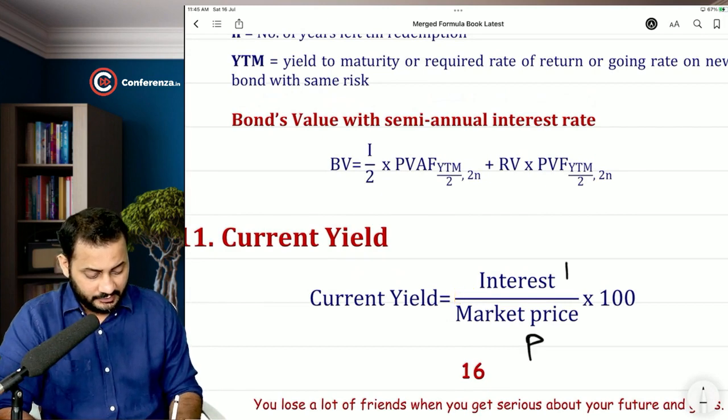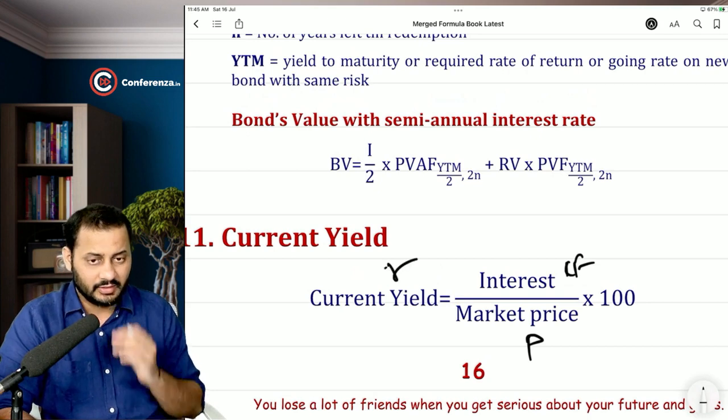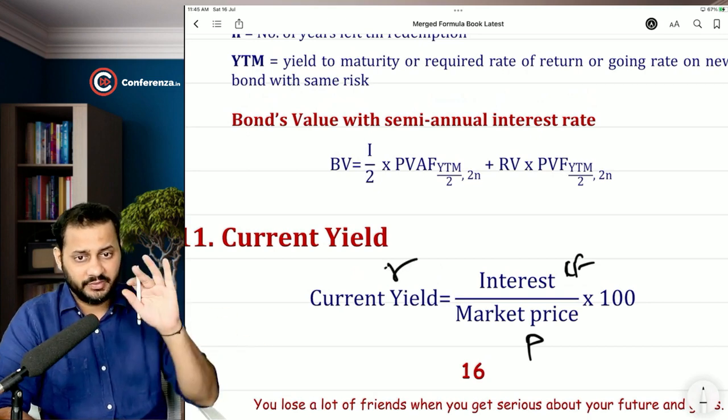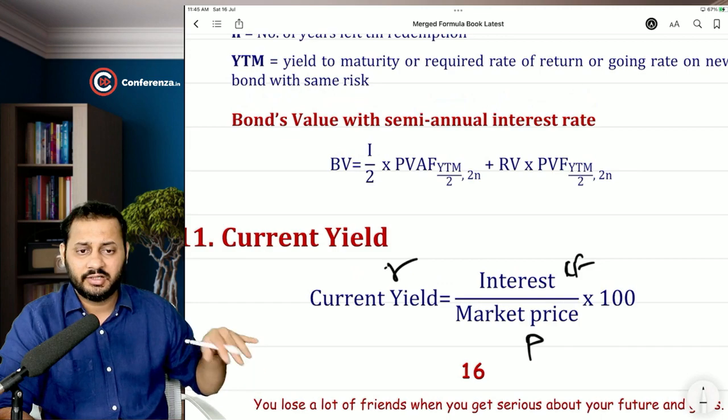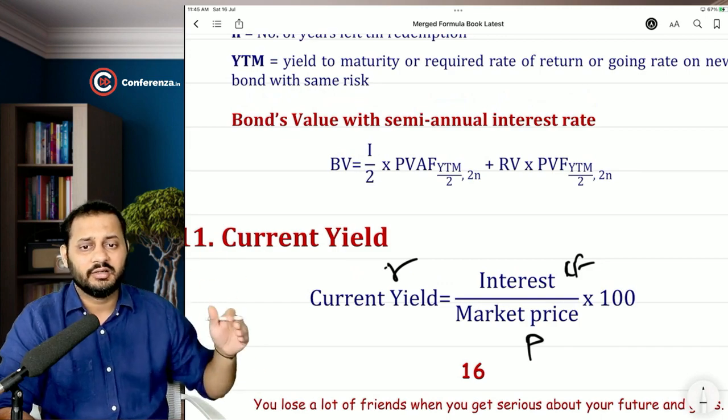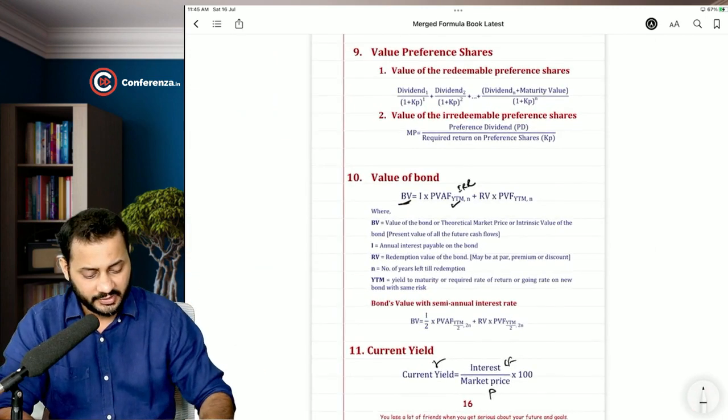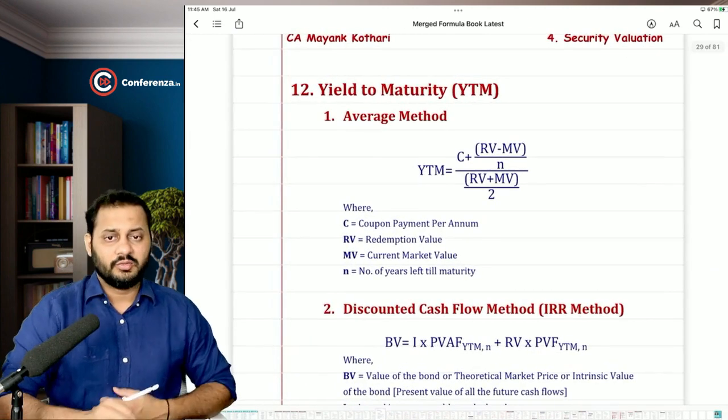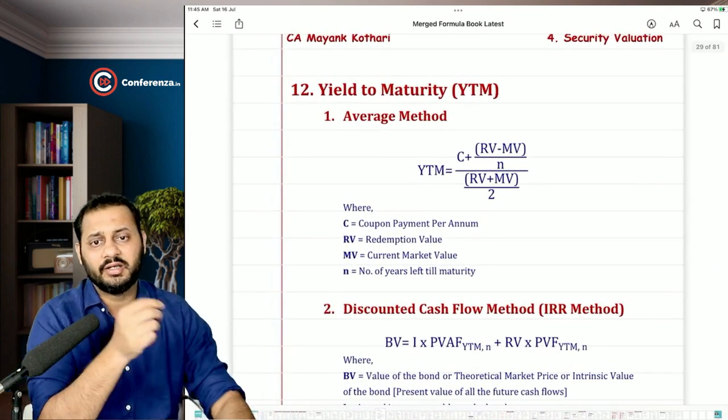Understand, this is P, this is annual cash flow, and this is R. If you transfer this R to this side, P is equal to cash flow by R. Current yield is nothing but yield equal to interest by market price. Now let's discuss YTM.